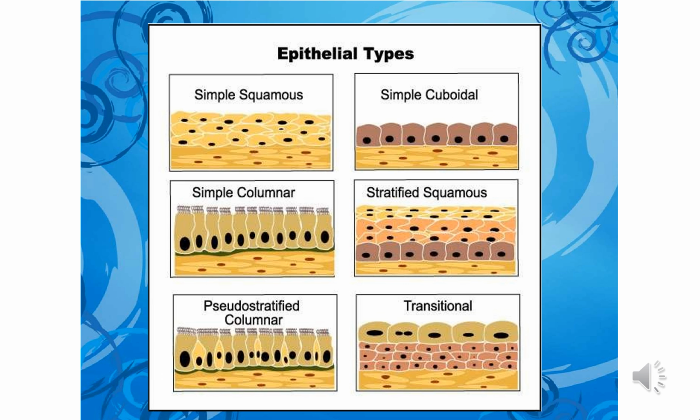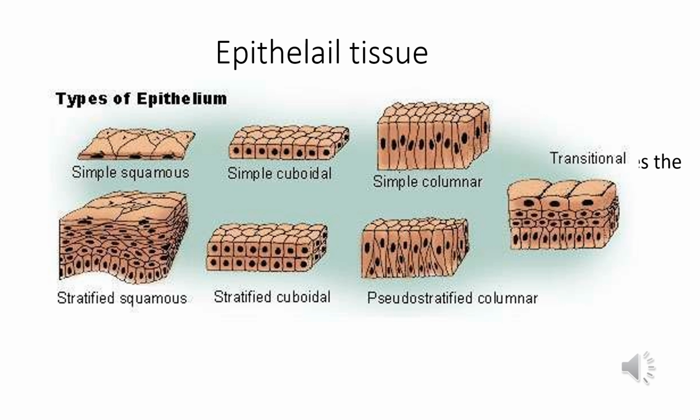These cells are called the squamous layer, and they are present one above the other. They make the deepest and outermost layers of our bodies, and their function is protection. This slide shows the different types of epithelial tissue, how they look in the diagram.